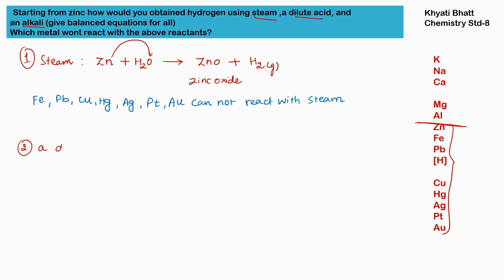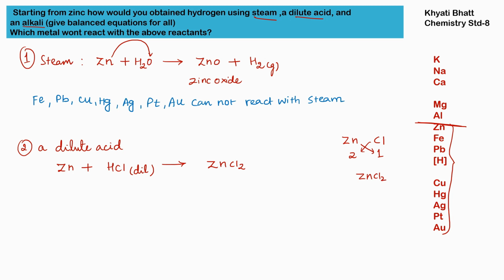Then second is a dilute acid. Our reaction of zinc along with dilute acid, I am taking dilute HCl. So we will get ZnCl2. How can we make a molecular formula? Zinc's combining capacity is 2, Cl's combining capacity is 1. Via the crisscross method we will get ZnCl2, the molecular formula of zinc chloride. And then we will get H2 gas liberated, hydrogen gas.